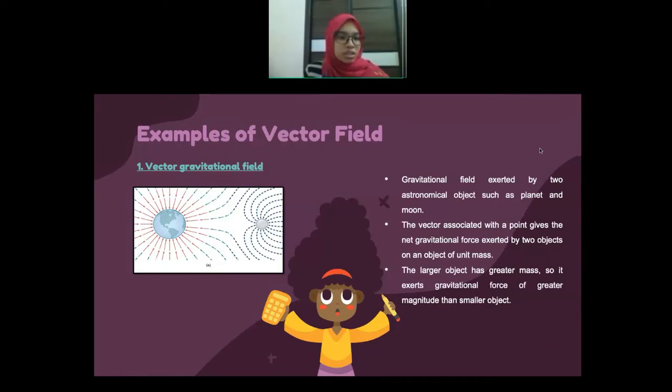The first example is the vector gravitational field. The picture shows the gravitational field exerted by 2 astronomical objects such as a planet and a moon. The vector associated with a point gives the net gravitational force exerted by the 2 objects on an object of unit mass. The larger object has greater mass, so it exerts a gravitational force of greater magnitude than the smaller object.